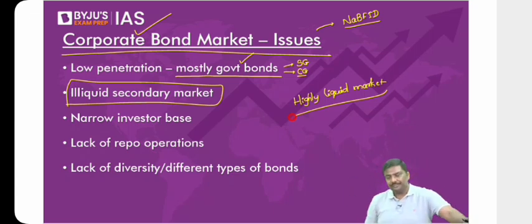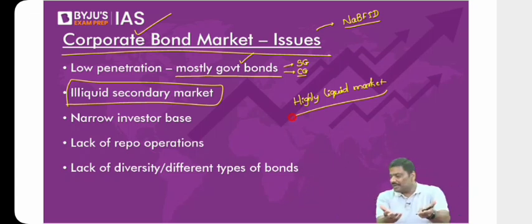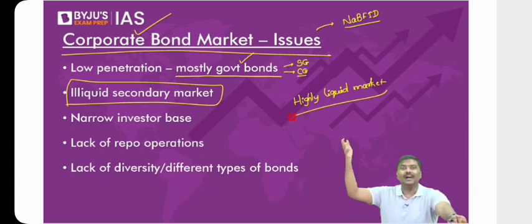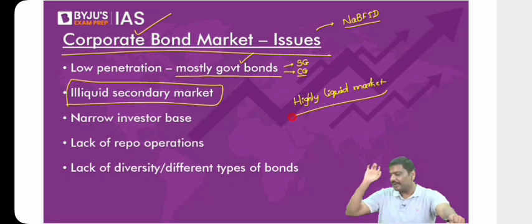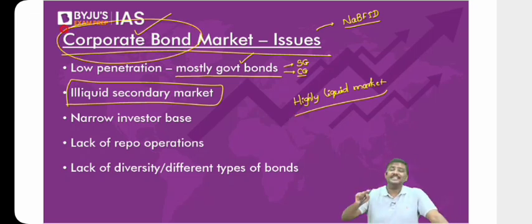What about government bonds? Do we have a very good secondary market for government bonds in India? Of course, yes. You purchase a government bond, you want to sell it. Is there a demand for government bonds in India? Of course, yes. Secondary market for government bonds is also liquid. But talk about corporate bonds here. There is no good secondary market for the corporate bond.